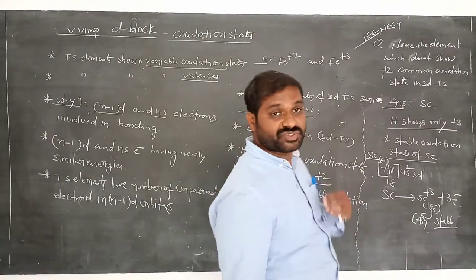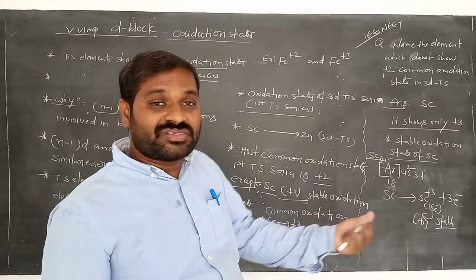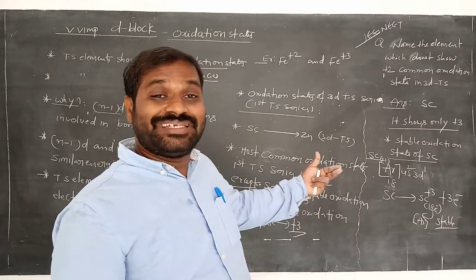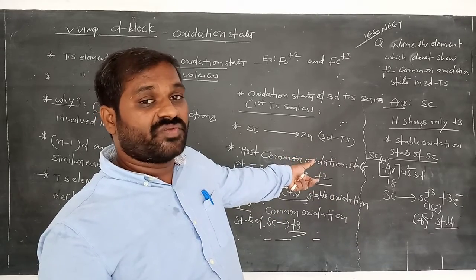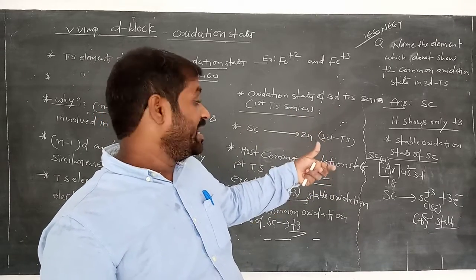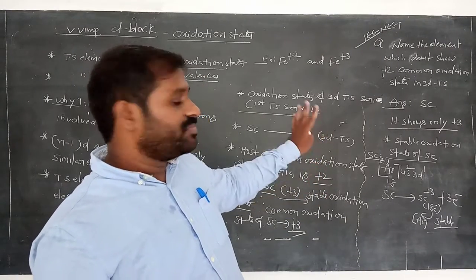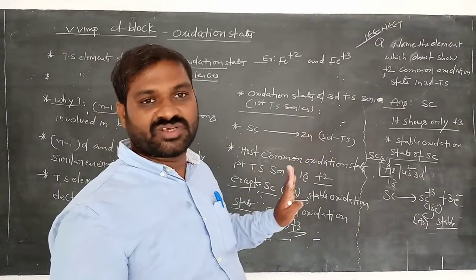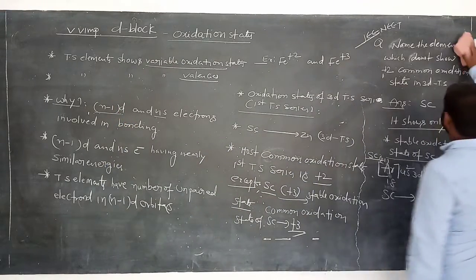Why does it show the +3 oxidation state here? To get this stability. When it loses 3 electrons, it has 18 electrons, which is the nearest noble gas electronic configuration, that is argon. So in this manner, scandium mostly shows the +3 oxidation state. That is the common one. It does not show the +2 oxidation state majorly. Remember this.